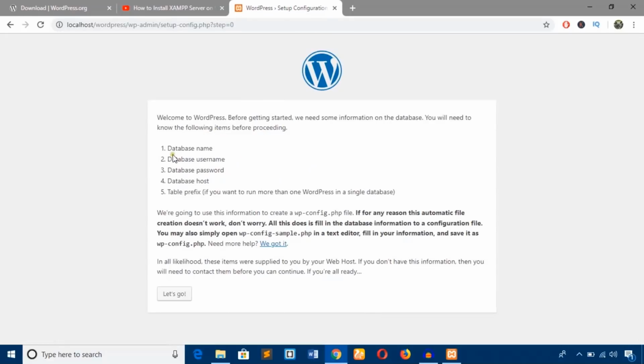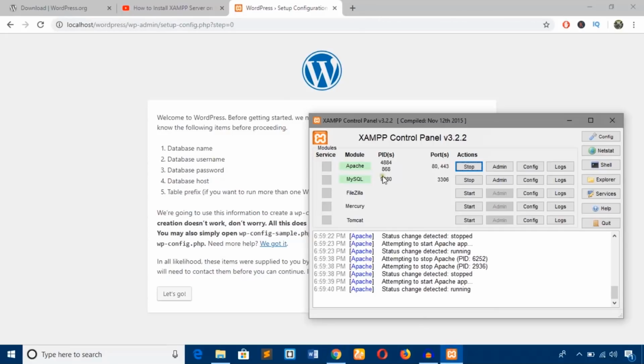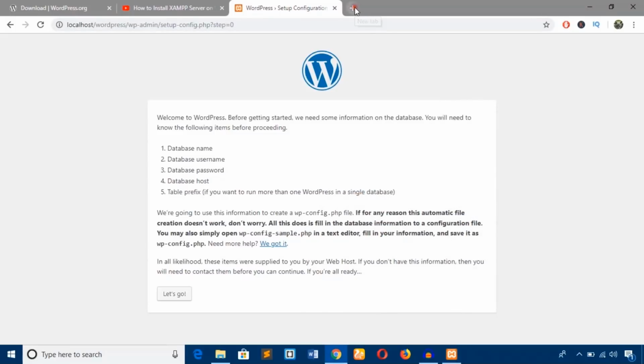Before I install, WordPress says that you should have a database name, database username, password, host name, etc. If you are a beginner web developer, or you want to become a developer, probably you have heard that it needs a database, and Xampp already installed MySQL database for us. We need to access MySQL database using phpMyAdmin.